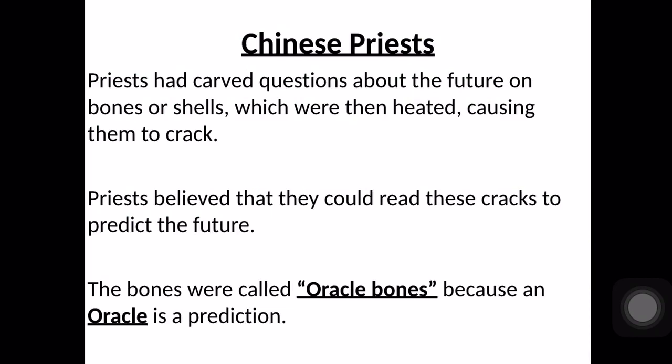So they were carving questions about the future on bones or shells, and they were heating these bones or shells so the cracks would appear, and they believed that they could read these cracks to predict what will happen in the future. These bones are called oracle bones. Oracle here means prediction. Prediction means knowing what will happen in the future.